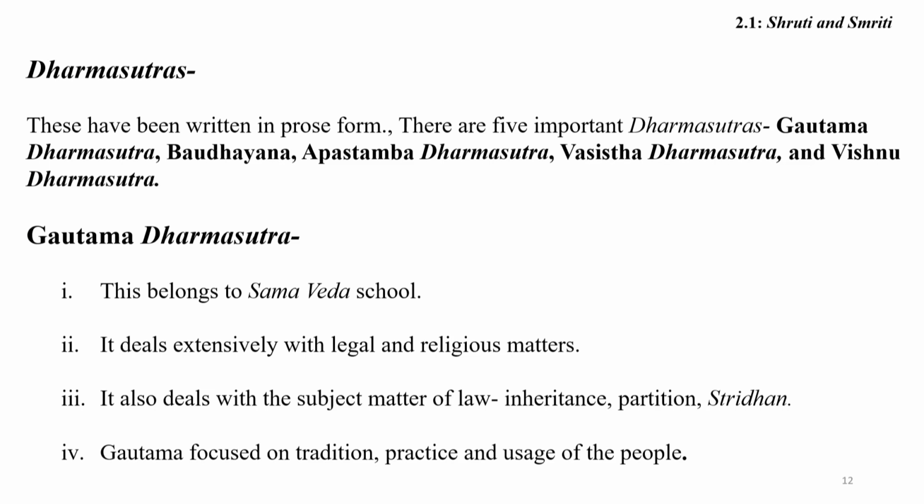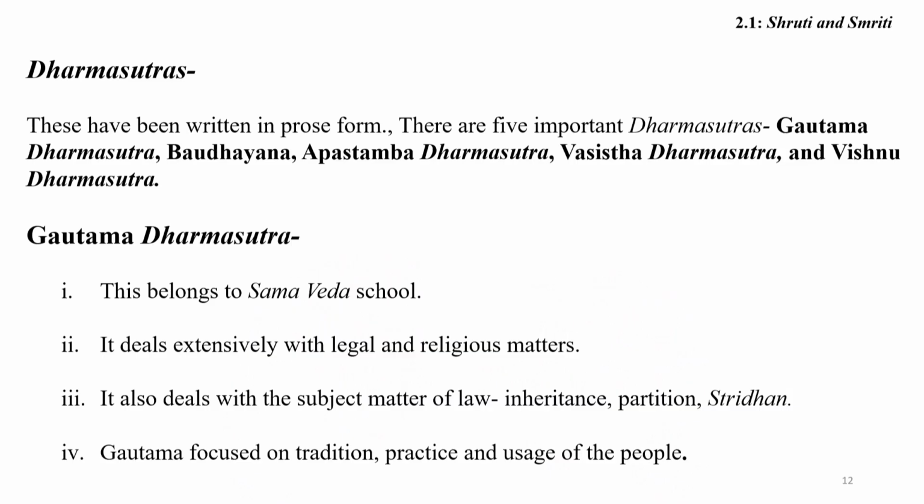Now I want to focus on the Dharma Sutras, because friends, Smritis may be categorized in two different categories: Dharma Sutra and Dharma Shastra. Dharma Sutra is generally written in prose form, and there are 5 important Dharma Sutras recognized in Indian traditions: Gautam Dharma Sutra, Bodhayan Dharma Sutra, Apastambha Dharma Sutra, Vasishtha Dharma Sutra and Vishnu Dharma Sutra. These 5 are very prominent in our traditions, and prescribe certain rules which are very relevant for the purpose of law. So first I want to put my focus on the Gautam Dharma Sutra.